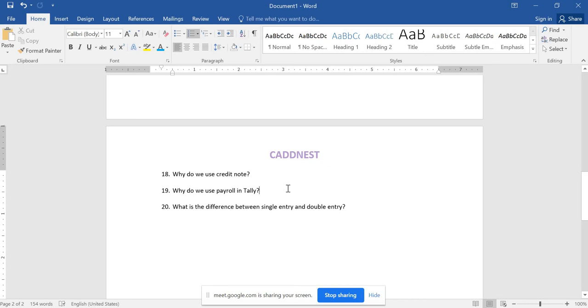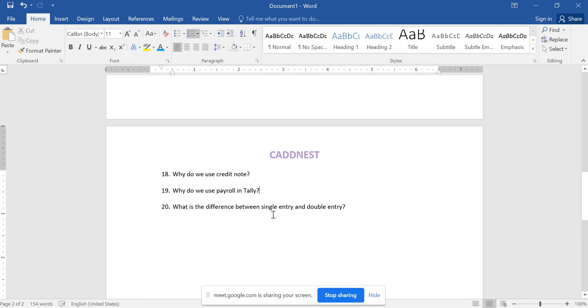And the next one is, why do we use payroll in Tally? Generally, if an organization is there, we will have employees in it. In order to raise their salary slips or calculate their salary on a monthly basis, payroll is used.